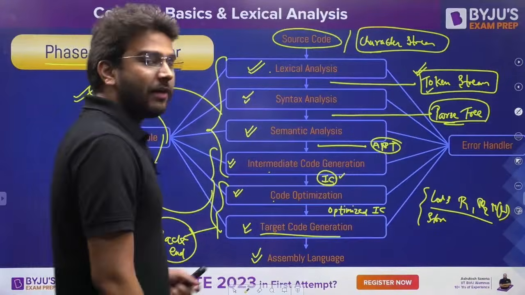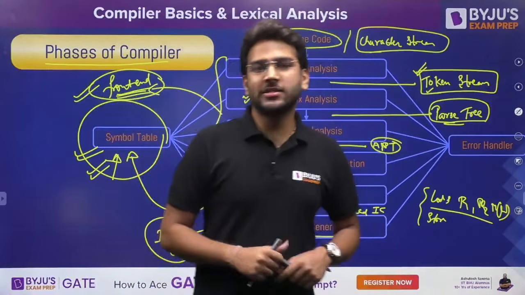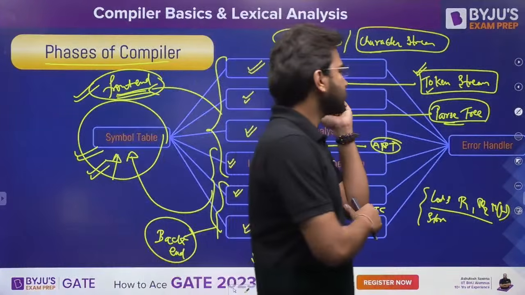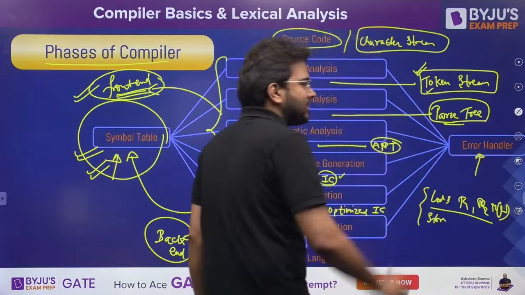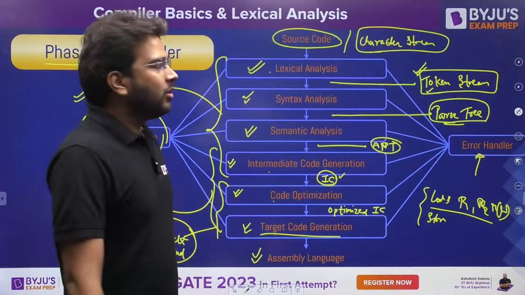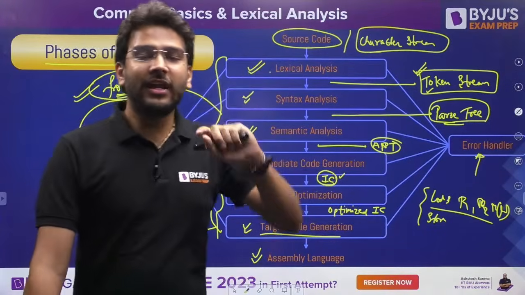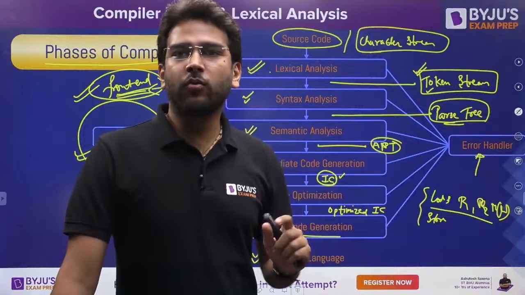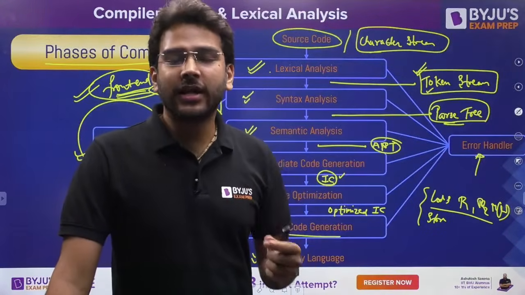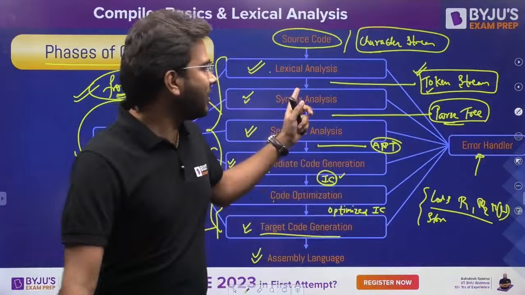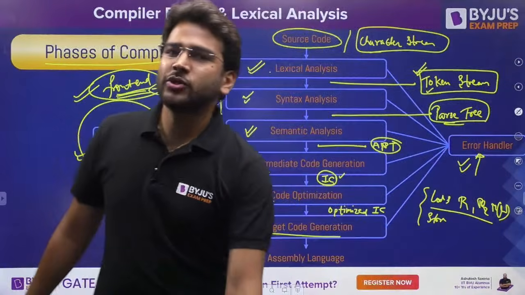Because now we are going to have questions also, and you have to answer those questions based on the concepts that we are discussing here. Clear? Now there is one more thing. If you notice here, there is one more thing written here. What is that? That is the error handler. When you have the lexical analysis phase, if you have any lexical error, we will be talking about what kind of error we can get. If you have any lexical error or syntax error or semantic error, in that case there is an error handler present here.